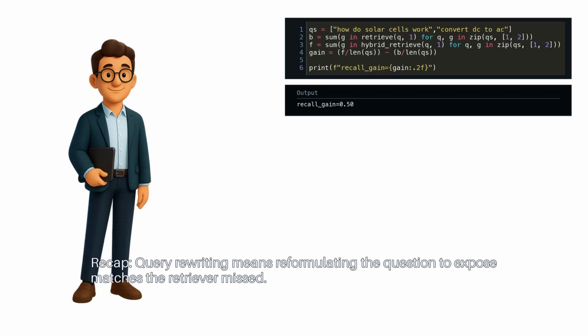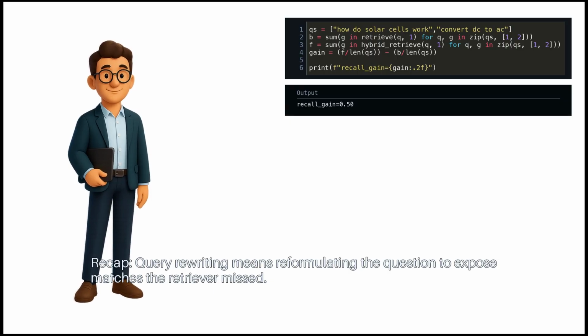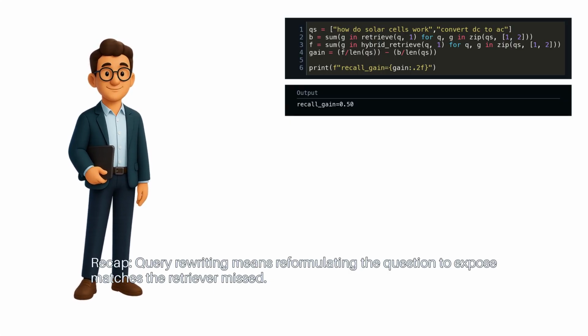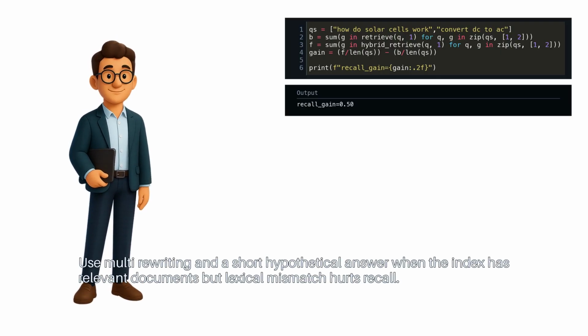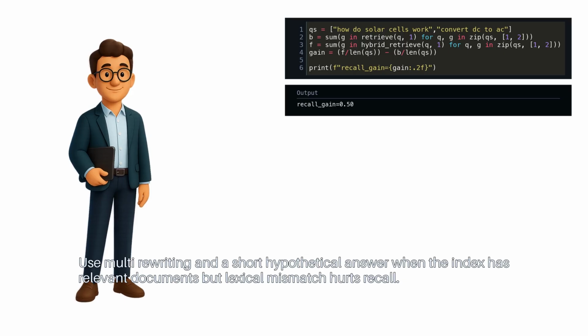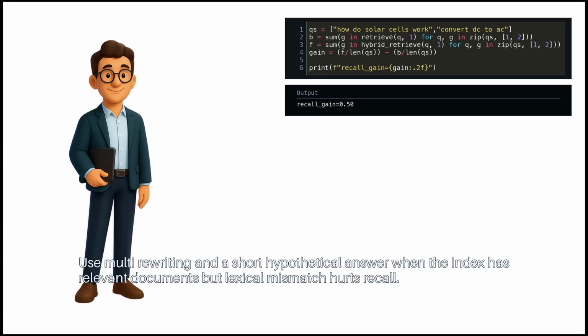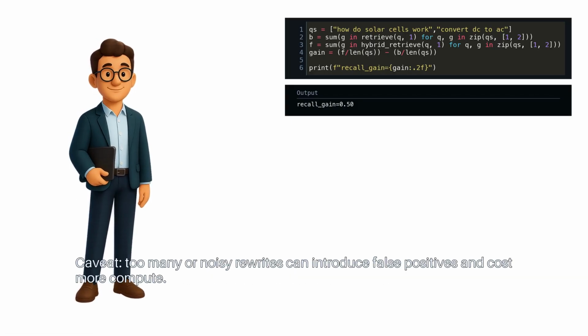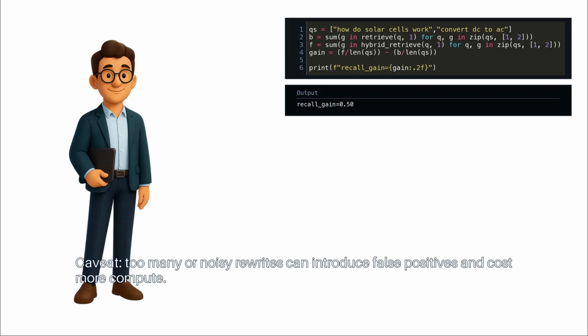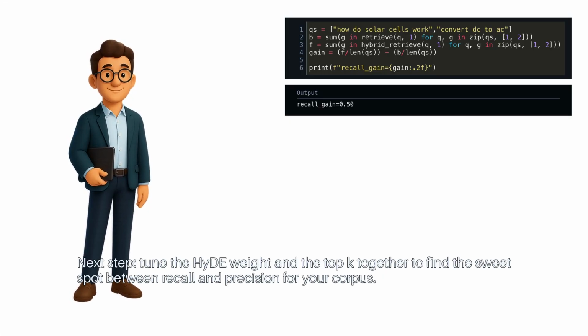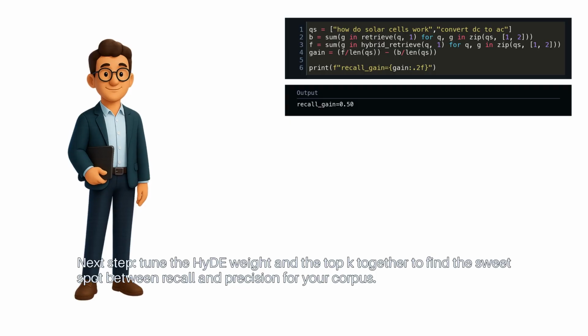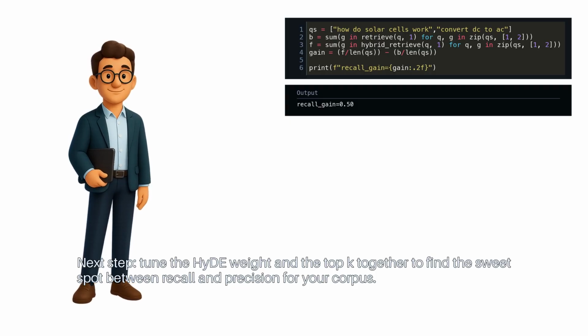Recap. Query rewriting means reformulating the question to expose matches the retriever missed. Use multi-rewriting and a short hypothetical answer when the index has relevant documents but lexical mismatch hurts recall. Caveat. Too many or noisy rewrites can introduce false positives and cost more compute. Next step. Tune the HyDE weight and the top K together to find the sweet spot between recall and precision for your corpus.